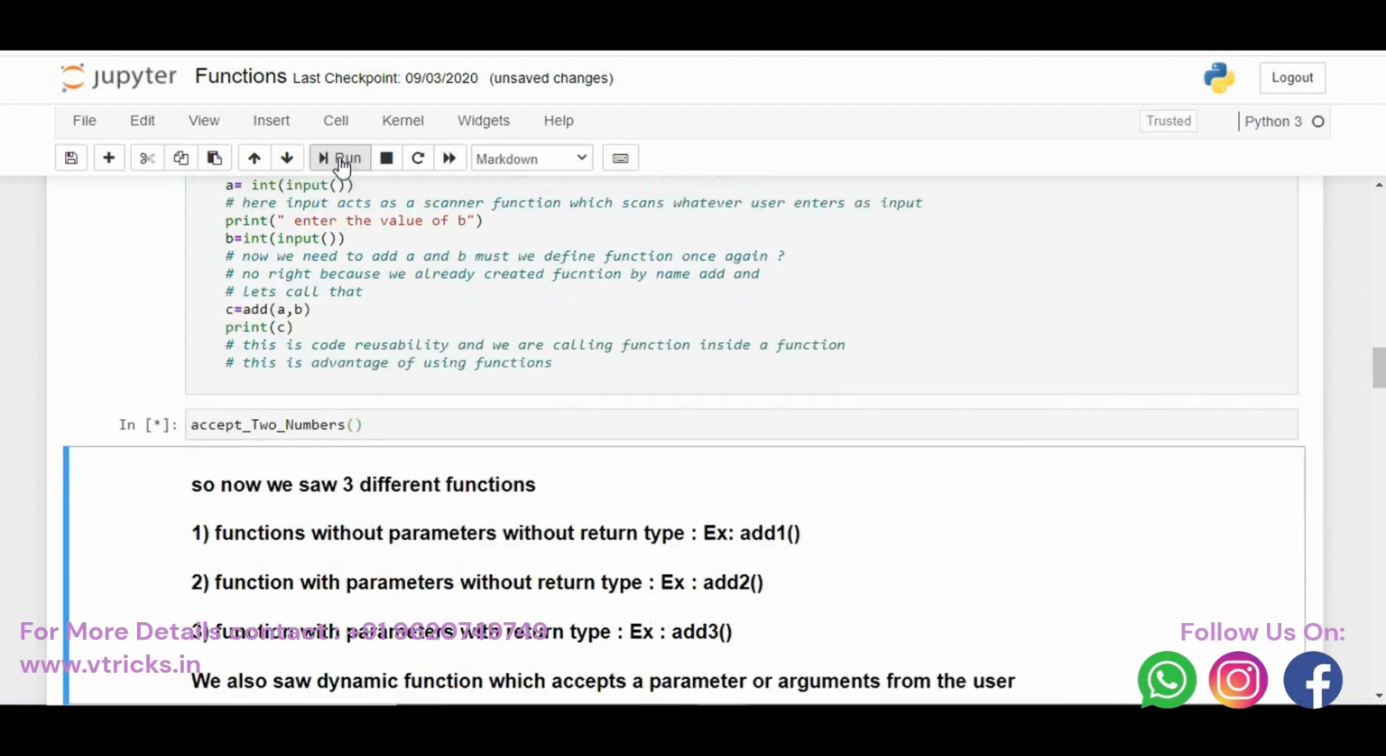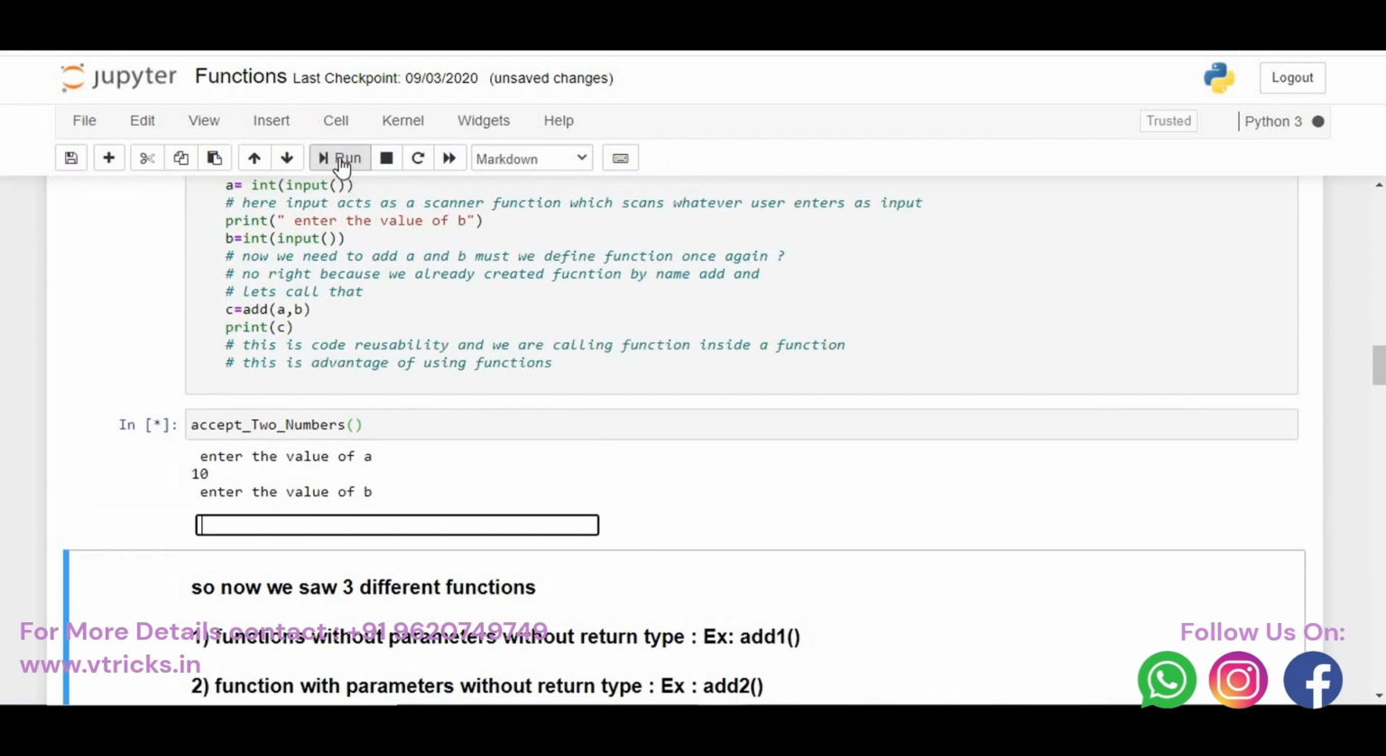I'll just run it. Now I say enter the value of a. I say 10. Enter the value of b. I say 20. Now we can see it is 30. Got it?